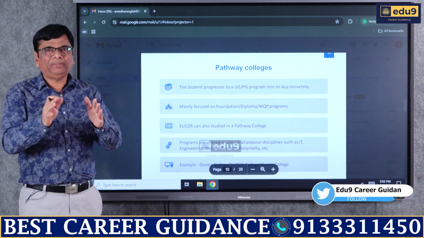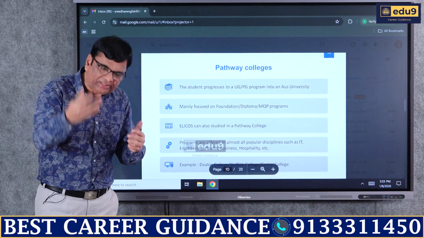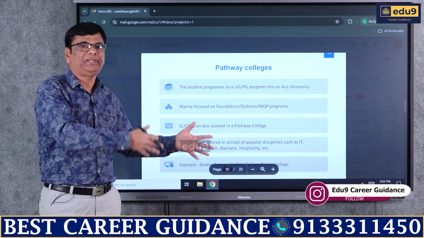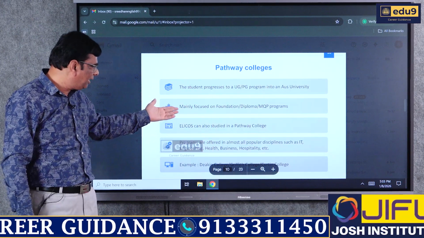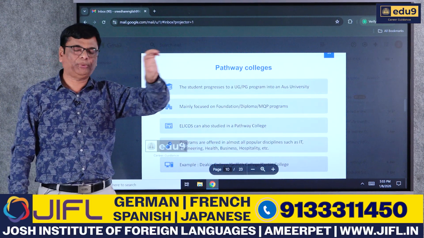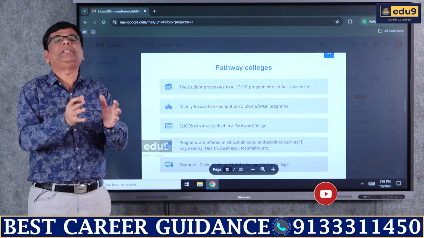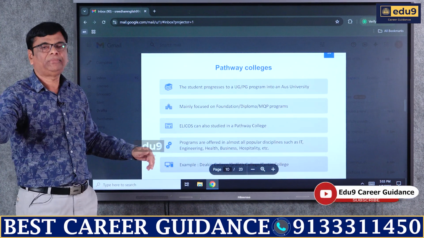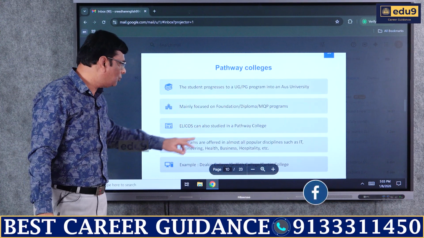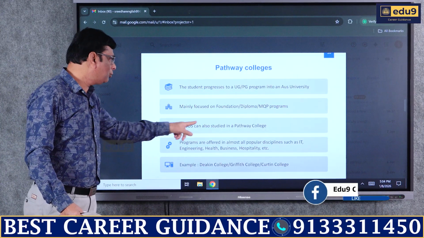So we can call it a bridge course which completes the condition of your English requirements so that you can directly join that course if at all the percentage is less in your academics in India. And the second point can be mainly focused on foundation diploma, and this kind of pathway program is basically bridging the gap, especially the English requirement gap, to get into a new course. And ELICOS can also be studied in a pathway college.